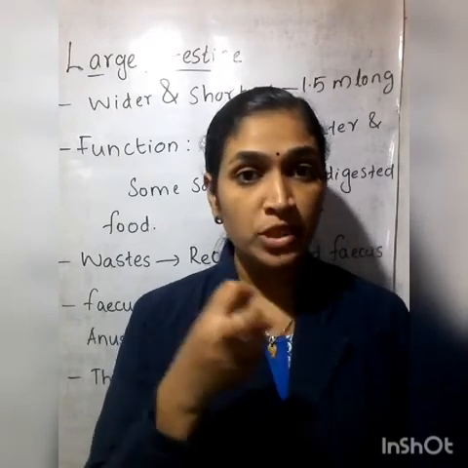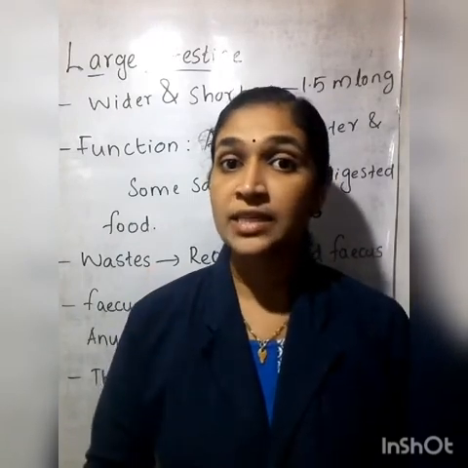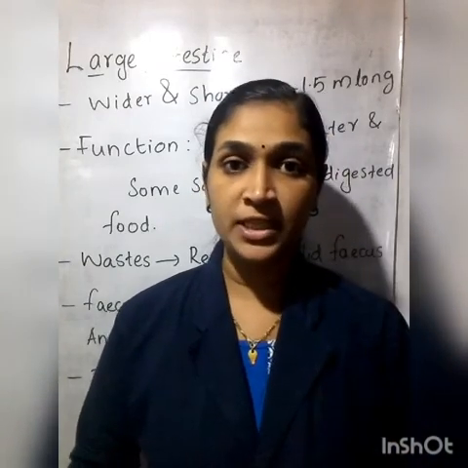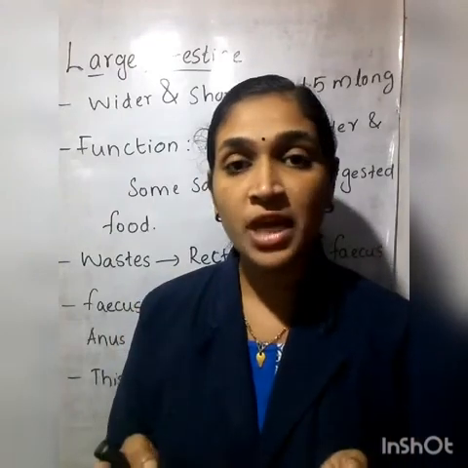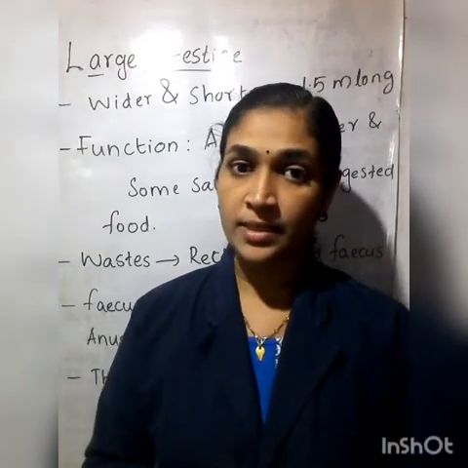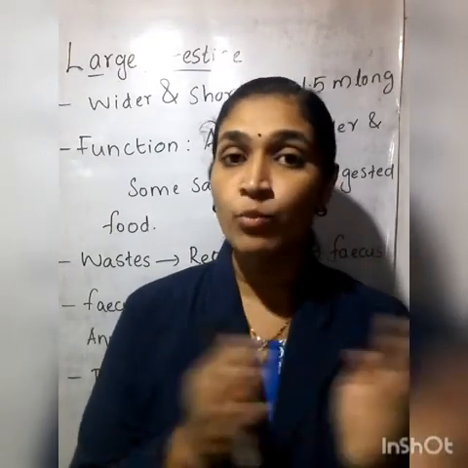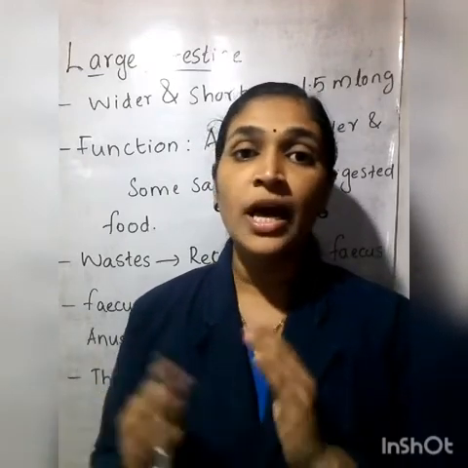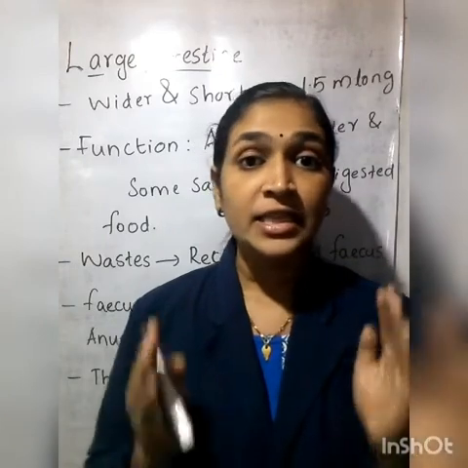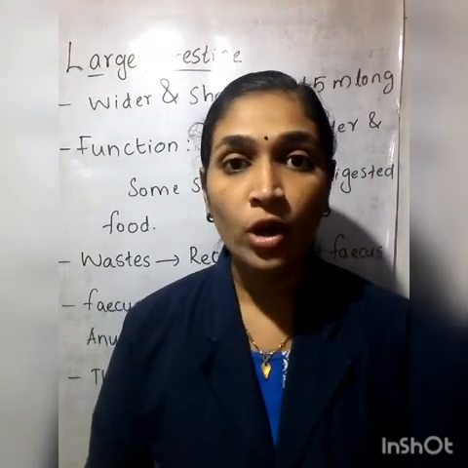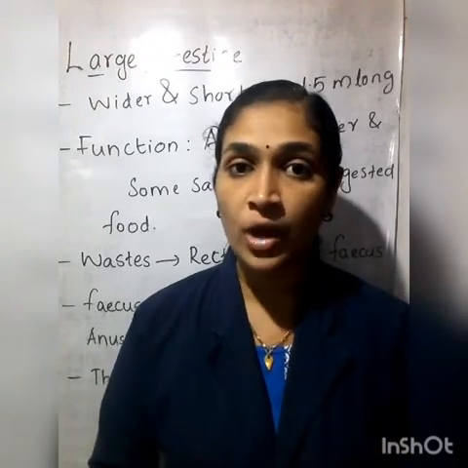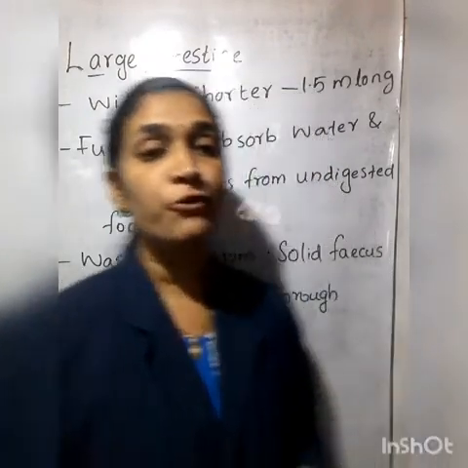The large intestine absorbs water and some salts from this undigested food, isn't it? And again what remains? Some waste will remain, isn't it? And this waste will move to the rectum and be stored as semi-solid feces. Understood?